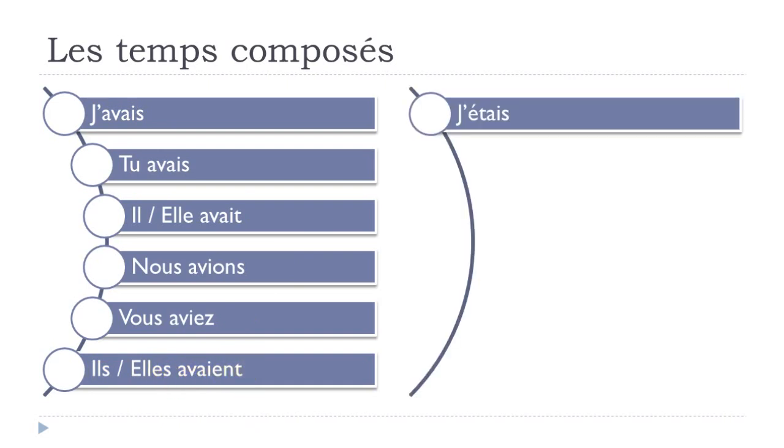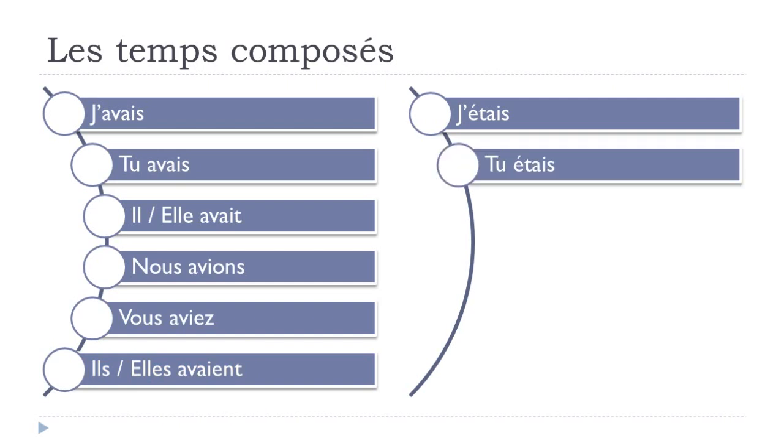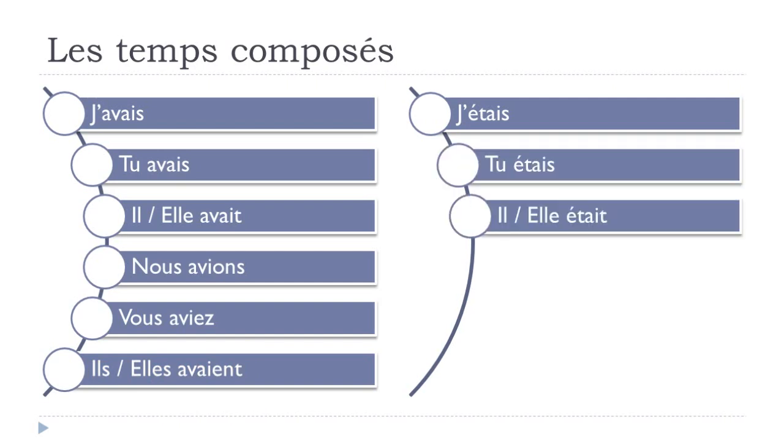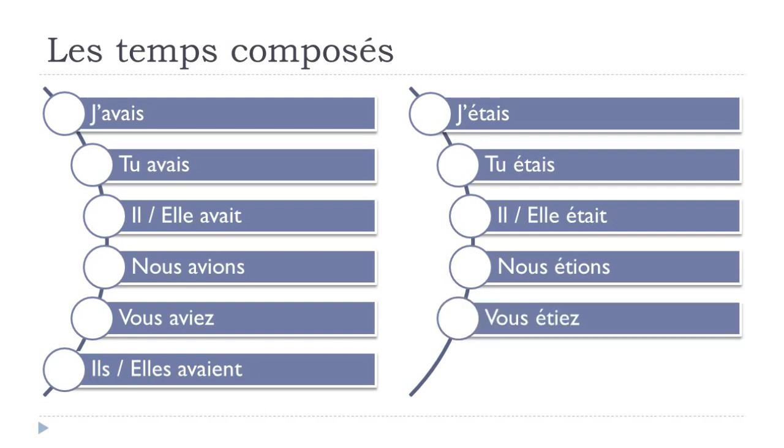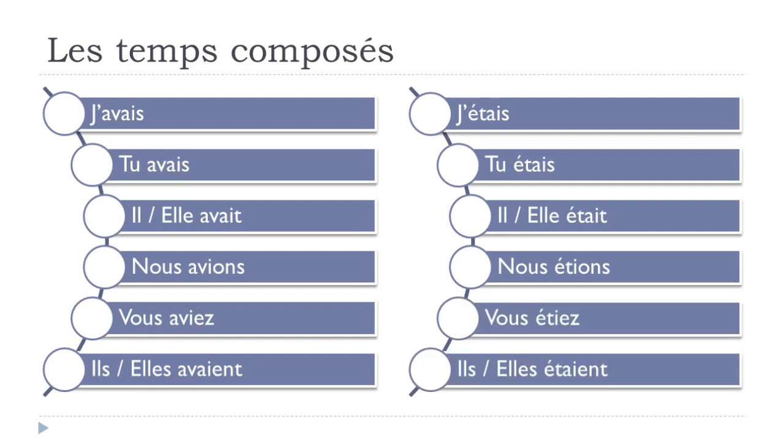J'étais, tu étais, il était, elle était, nous étions, vous étiez, ils étaient, elles étaient. All right, so exactly the same rule. Remember, final S, here, here, final T, and then here, E-N-T. You don't pronounce them. So you will get "était", okay, for all these forms.